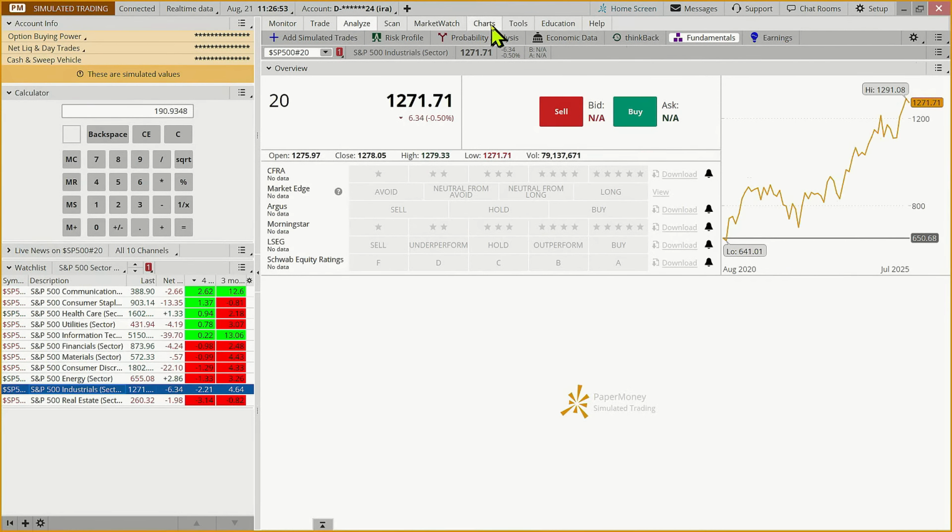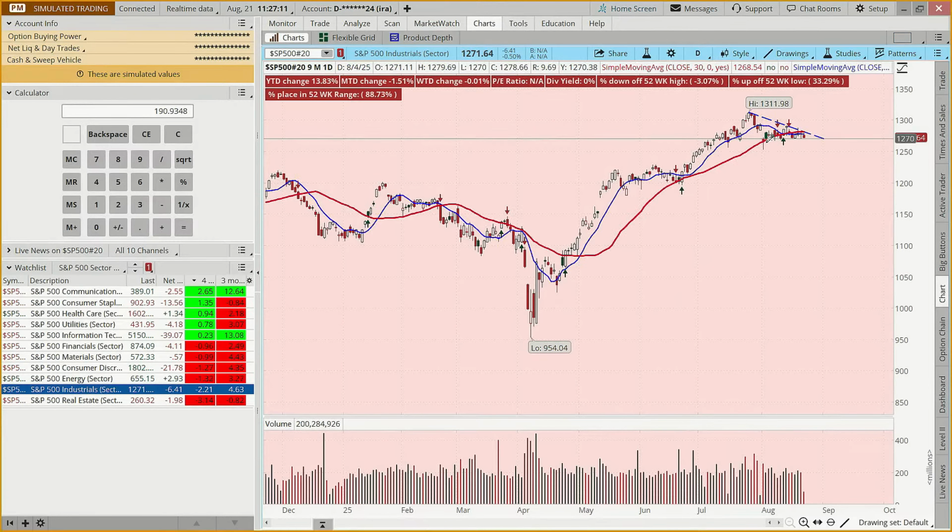I've been away, so I've been doing a lot of clearing my line drawings, and this one too, setting up kind of this pennant or triangle type pattern, right? Now, it's setting up this pattern. It hasn't broken out yet, but when you look at this pattern, would you say that it's been intermediate term uptrending and then shorter term consolidating? Yeah, PS said it's a diagonal breakout. Yeah.